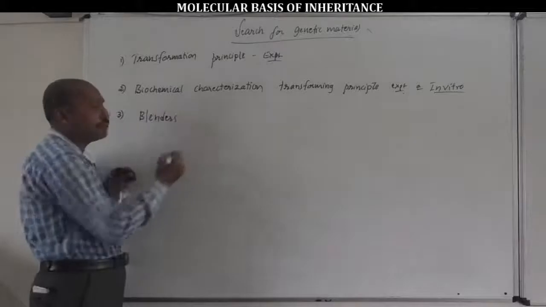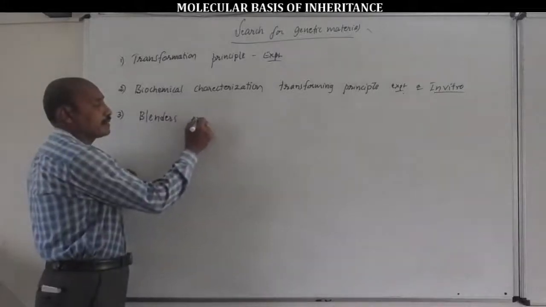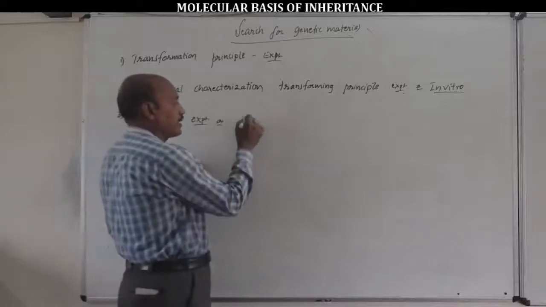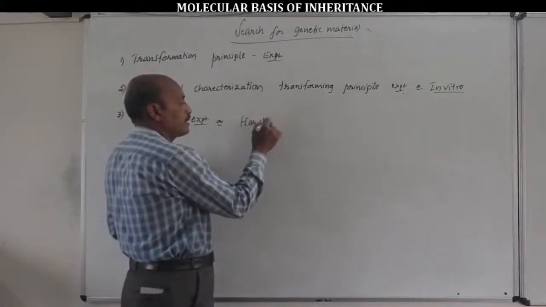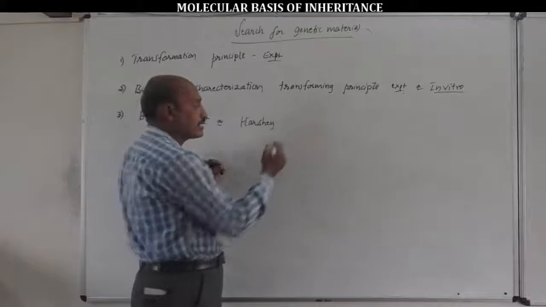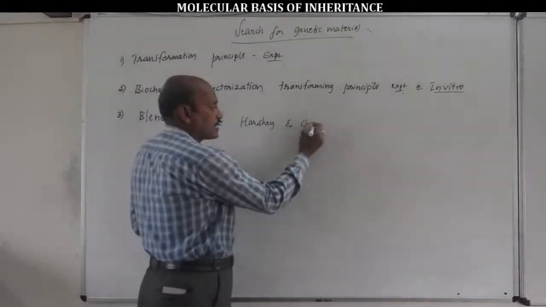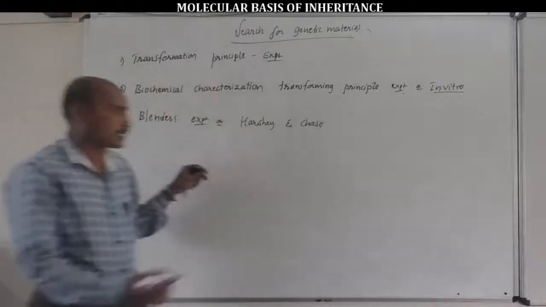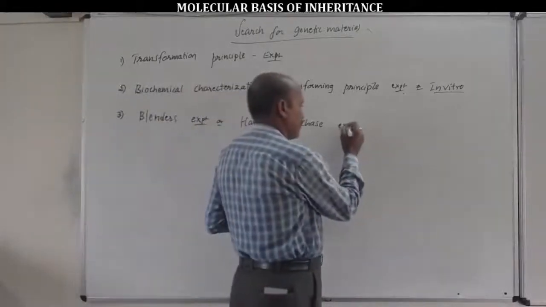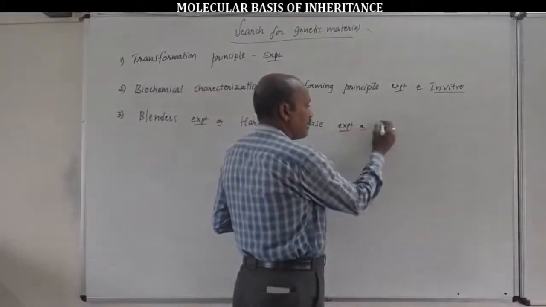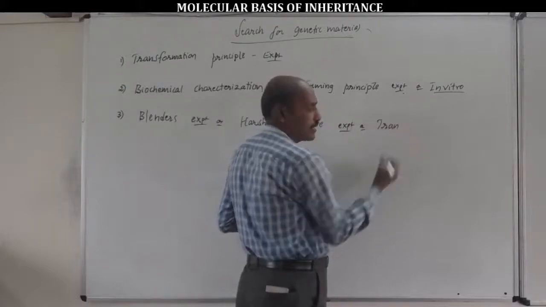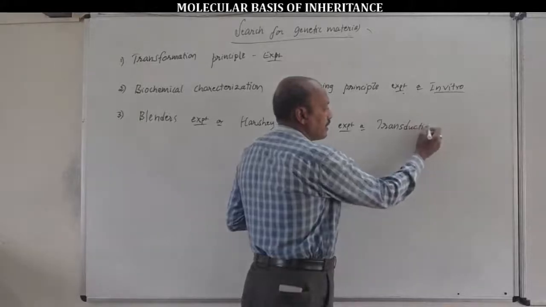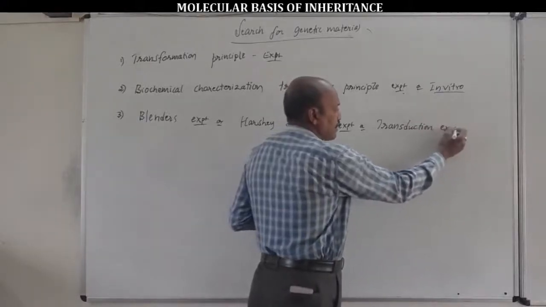Blender's experiment, or Hershey and Chase experiment, or transduction experiment.